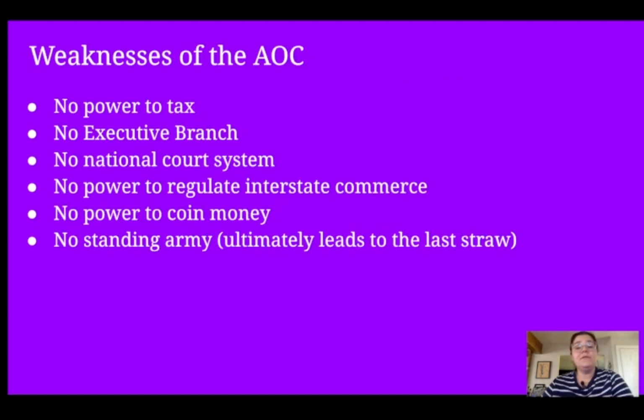So, the weaknesses of the AOC as a national government: they had no power to tax, no executive branch, no national court system, no power to regulate interstate commerce, and no power to coin money. Each state had their own currency, which led to inflation being pretty high. And there was no standing army, which ultimately led to the last straw and really showed the leaders and citizens that change needed to come pretty quickly.